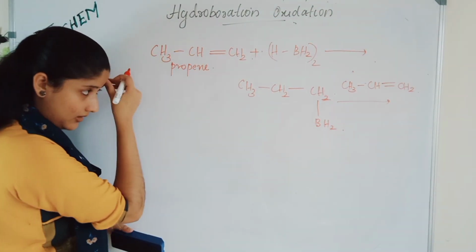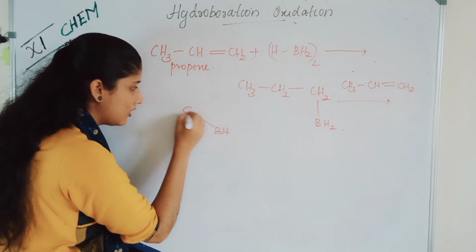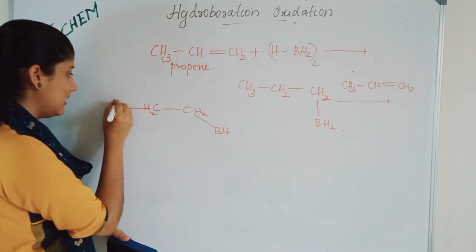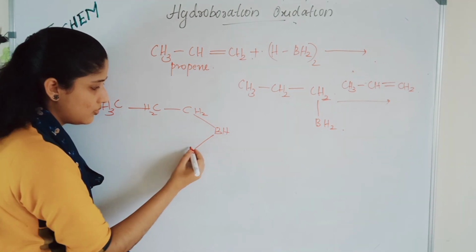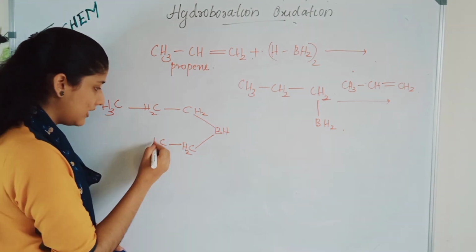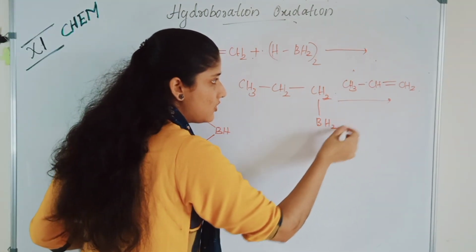Look, here we will get BH. Here CH2, CH2, CH3. This is the whole one. Next CH2 will add here. Here there is only CH, but one hydrogen from this BH2 will add here.